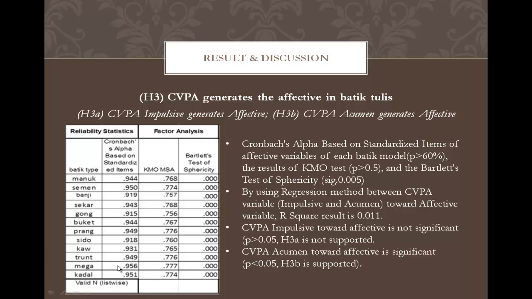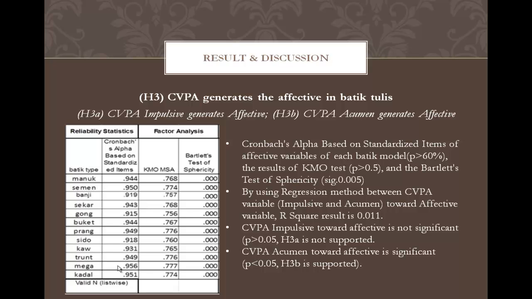Next is the examination of the third hypothesis, which stated that CVPA generates affect in batik tulis. H3A: CVPA impulsive generates affect, and H3B: CVPA acumen generates affect. The study used 3 of the 4 Hirschman scales, which are attractive, desirable, and beautiful, but eliminated the arousing scale because, based on interviews with some respondents, that kind of affective scale is not common.